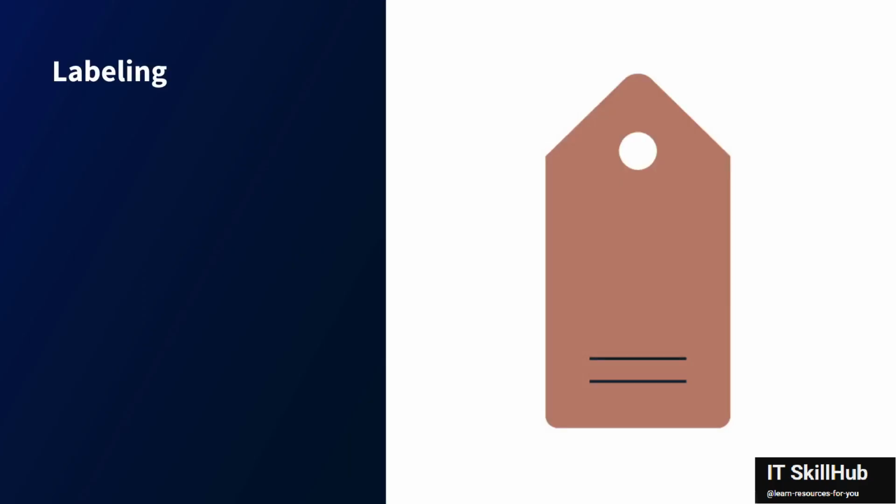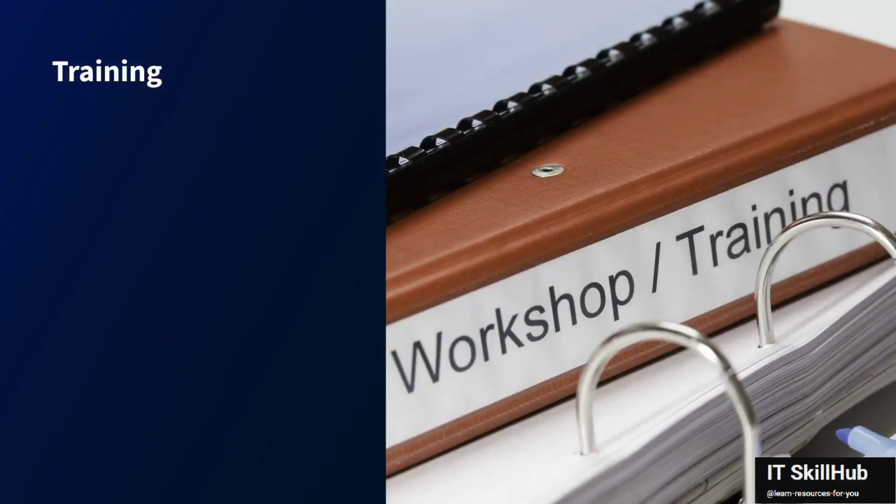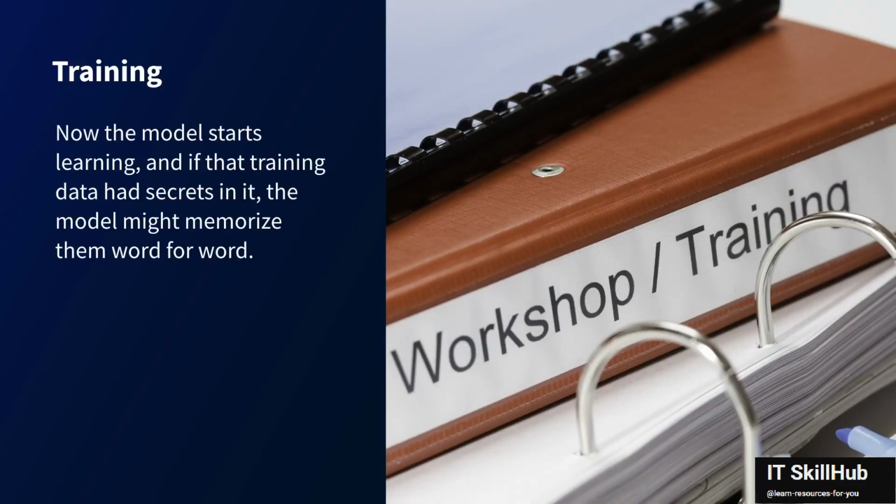And then the second step in the lifecycle is labeling. This is where people tag the data to help the model learn. But if those people have access to sensitive content and there are not good guardrails set around it, private information can slip into the training set. And the next step in the lifecycle is training of the model. Now the model starts to learn, and if that training data has secrets in it, the model might memorize them word for word.